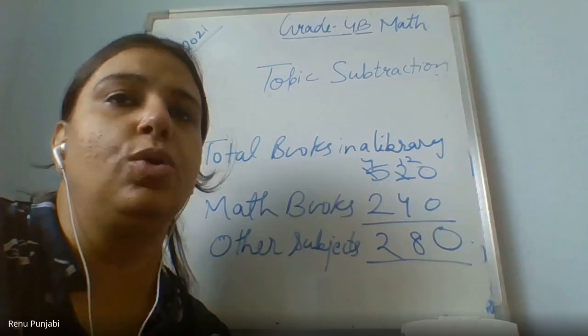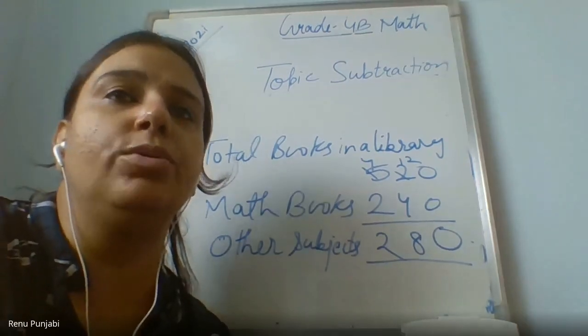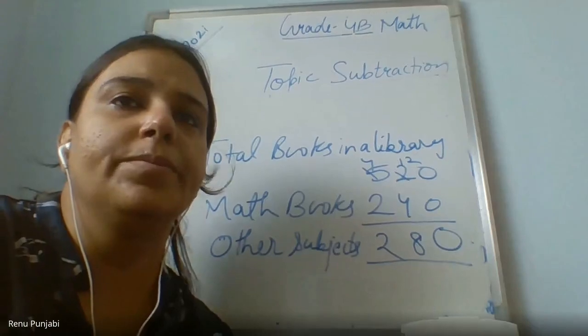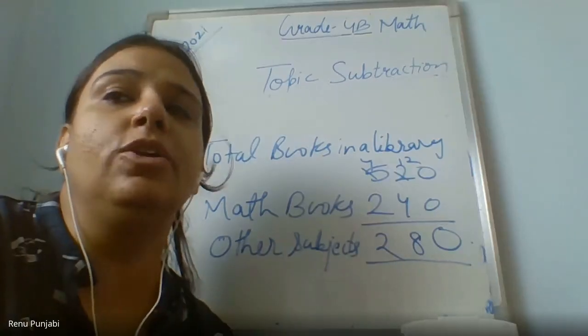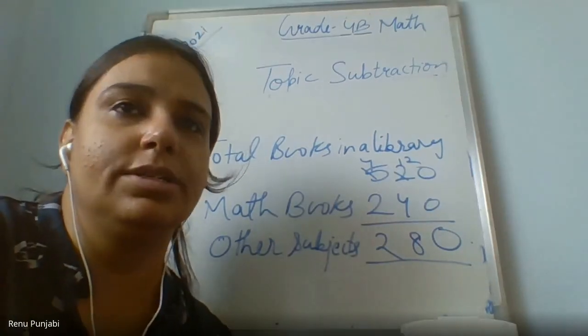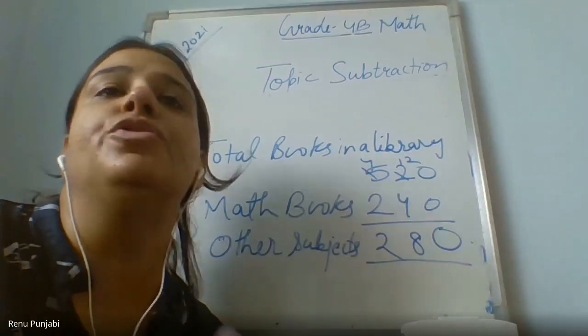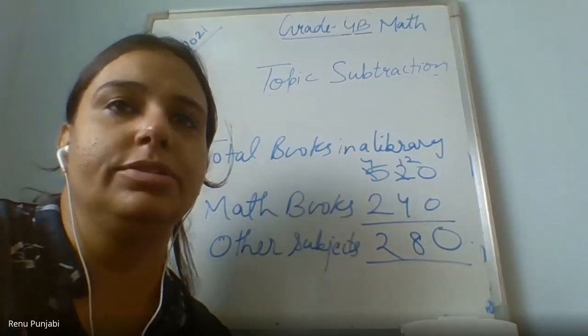So we have to total the books. Total, then it will be addition. We are doing the subtraction. We have to minus. So you say, which is having more books? My friend. And how much more?